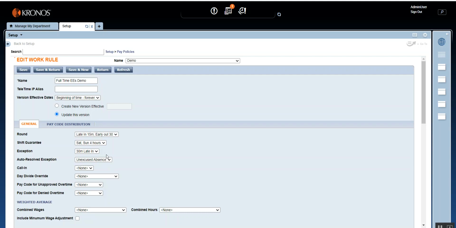So if the time card is signed off, that's fine. You can click on update this version. But 3 months down the line, if the time card is still not signed off, and if you update this version, it's going to make retrospective changes, historical changes will take place. So that is why you need to create a new version with an effective date, as of today or maybe from starting next pay period. Again, remember this very important step. If the time card is not signed off and if you update this, it's going to have some repercussions. So I'm going to click on save and return.